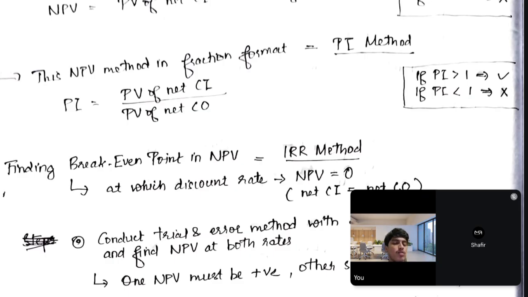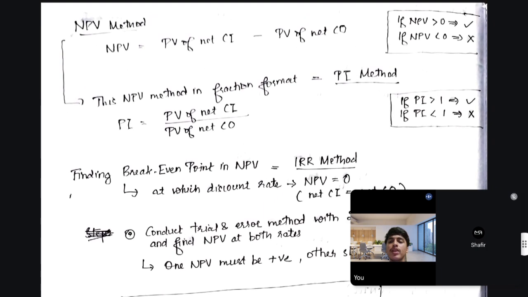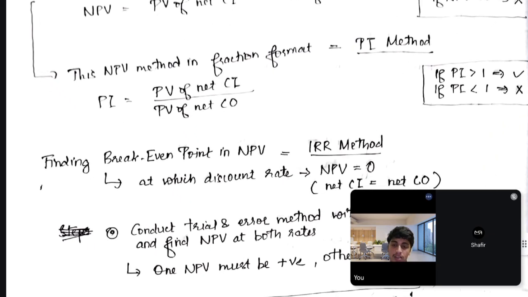So if PI is less than 1, that means the outflows are greater than inflows, the denominator is large, so the answer will be less than 1. In that case, it's a loss because the outflows are greater, so we reject it. So that's all in the case of NPV as well as PI.